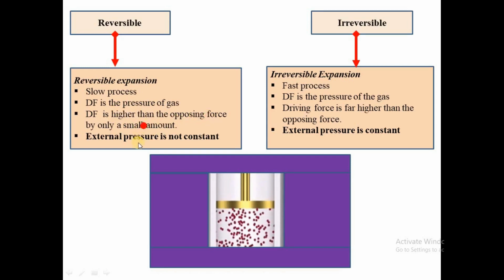Here again, for reversible expansion, the external pressure is not constant, while for the irreversible process, the external pressure is constant. So then you can get the difference. Can you see the difference?